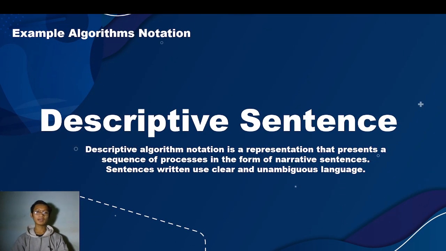Now, for example, algorithm notation number one is descriptive sentence. What is descriptive sentence? Descriptive algorithm notation is a representation that presents a sequence of processes in the form of narrative sentences. The sentences use clear and unambiguous language.